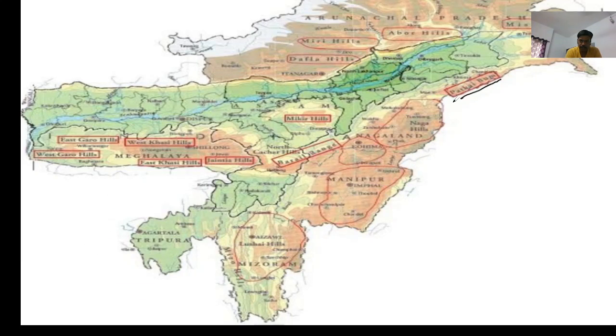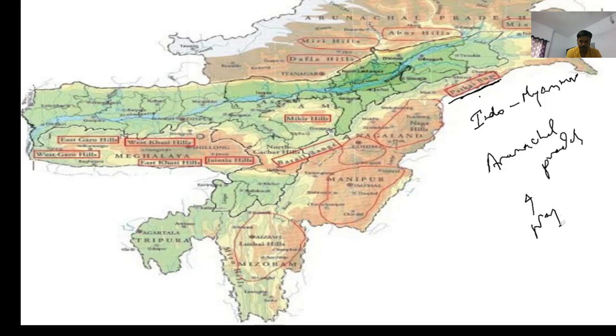As you can see, Patkai Boom, Northeast Hill, is making the physical boundary between Myanmar and India. You should note that Patkai is forming border between Indo-Myanmar, and it is crossing through Arunachal Pradesh and Nagaland, not completely.